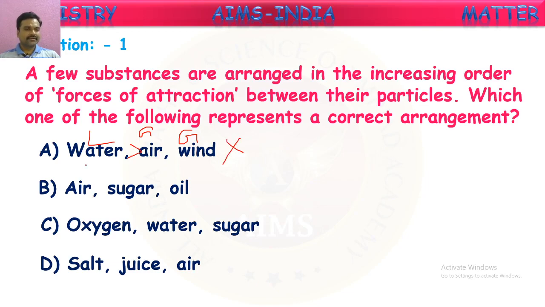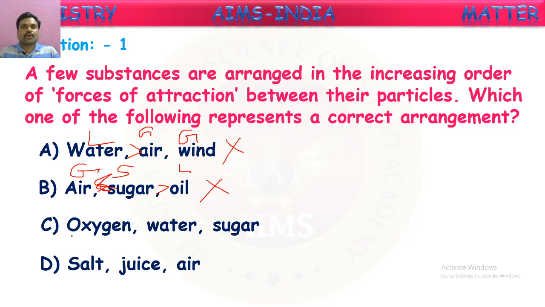We see air, it is a gas. What about sugar? It is solid. And what about oil? It is liquid. So are they in increasing order? No. Gases have less force of attraction, and sugar has much more attraction than oil. The reverse order is there. So it is wrong.